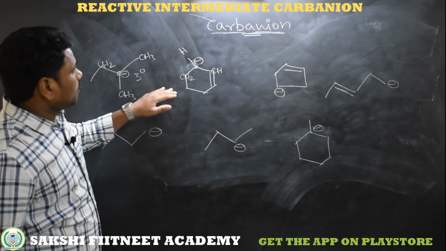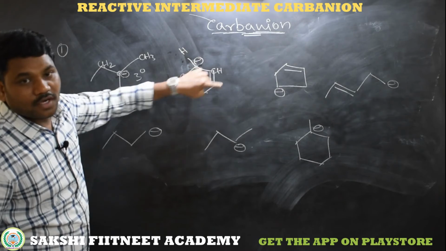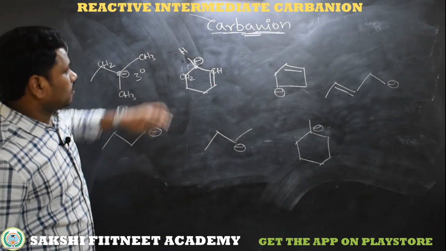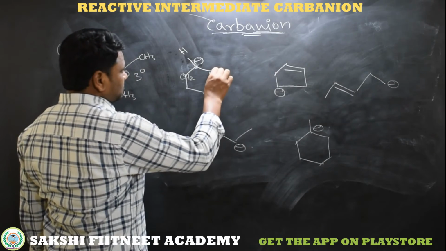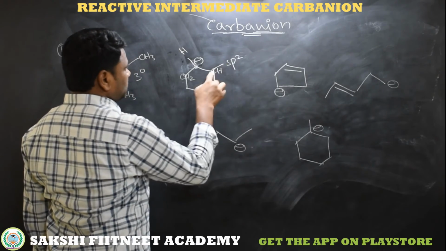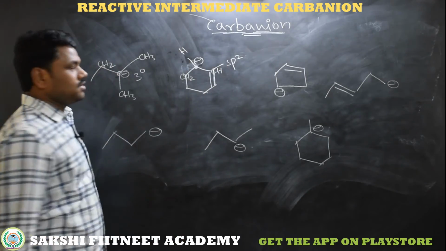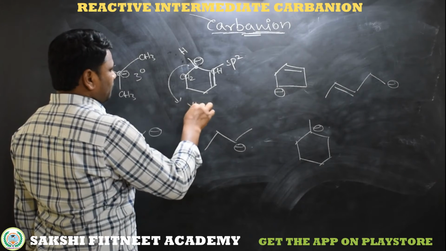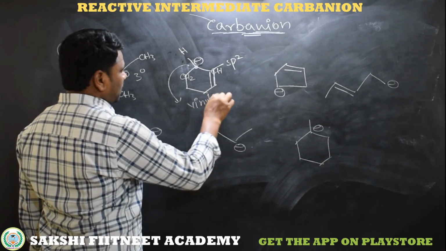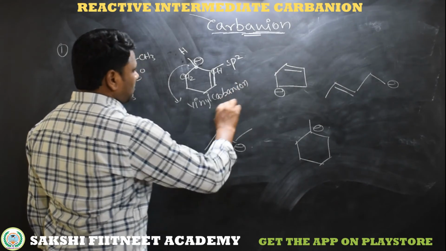Commonly, for the overall molecule, how can we classify this carbon? Common classification by observing the molecule: this is the double bond and it is an sp2 hybridized carbon. So here the carbanion is directly bonded to an sp2 hybridized carbon, so we can give a common name, vinyl carbanion.